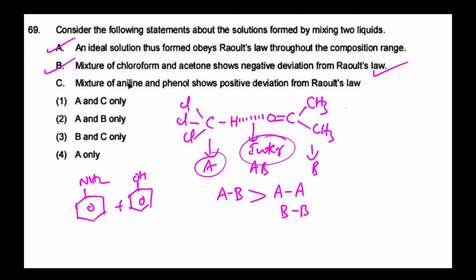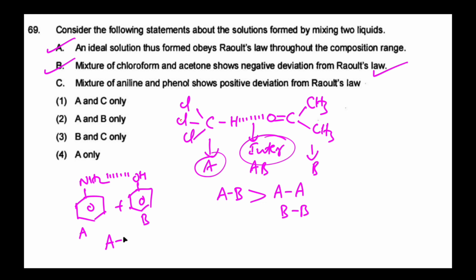Then, the mixture of aniline and phenol shows positive deviation from Raoult's law. When we add aniline to phenol, here also intermolecular hydrogen bonds are formed between aniline and phenol. So here also it is A and B, and by adding, it can form AB.